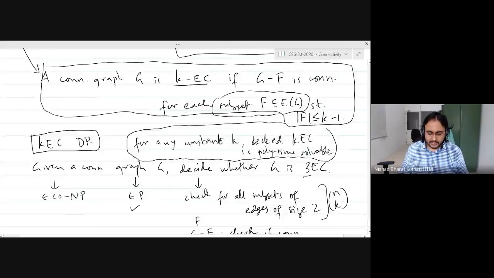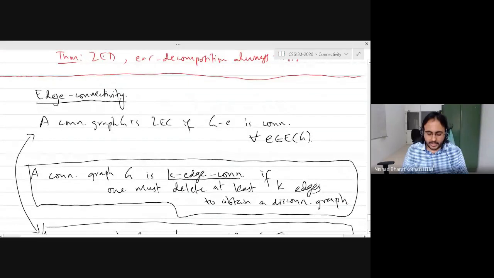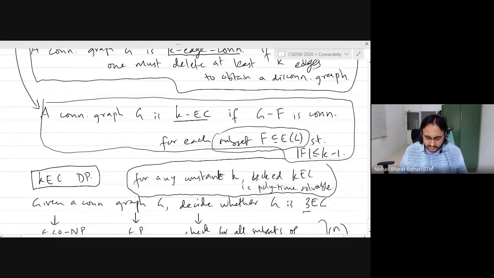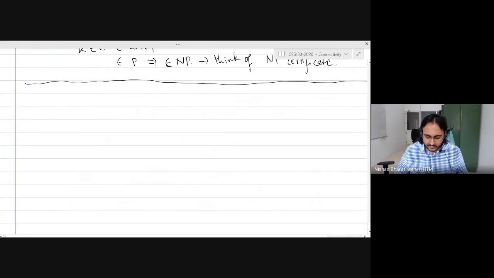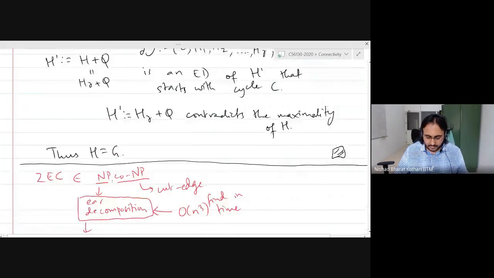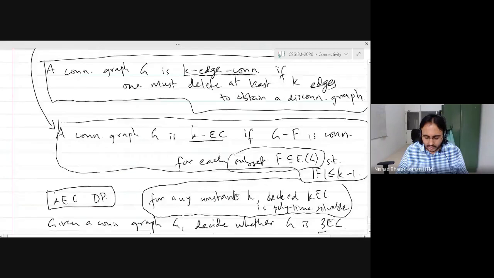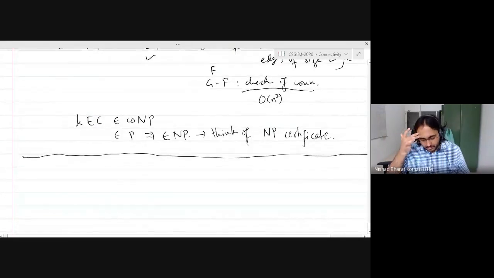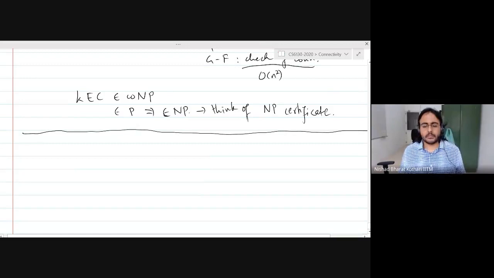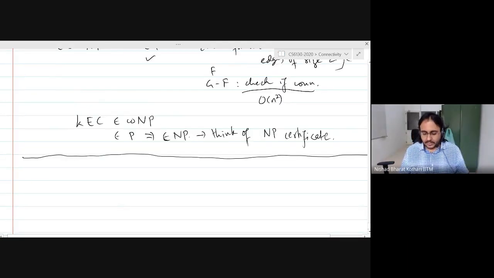Okay. Are there any questions about k edge connectivity? We are not going to go into k edge connectivity any further. We are just going to focus on 2 edge connectivity, which we have already done. Why? Because 2 edge connectivity turns out to be very important, both in applications and also in general in graph theory. Okay? So now I want to switch to vertex connectivity. Are there any questions on edge connectivity?